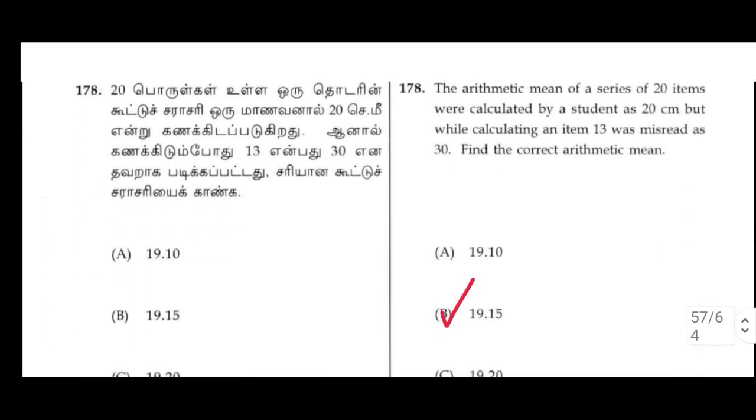178. The arithmetic mean of a series of 20 items was calculated by a student as 20 cm, but while calculating, an item 30 was misread as 80. Find the correct arithmetic mean. B option, 19.15.